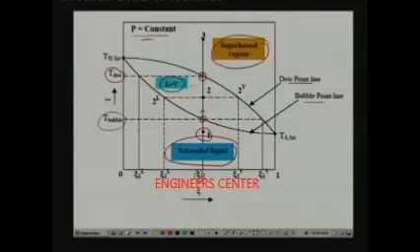What is interesting is the two phase region. See, if we started with an initial composition of zeta 1, and so in the subcooled region the concentration is zeta 1. So, what is the concentration of the first vapor bubble that is formed here? You can find that by drawing a horizontal line like this, and where this line intersects the dew point line, that will give you the concentration of the first vapor bubble that is formed.